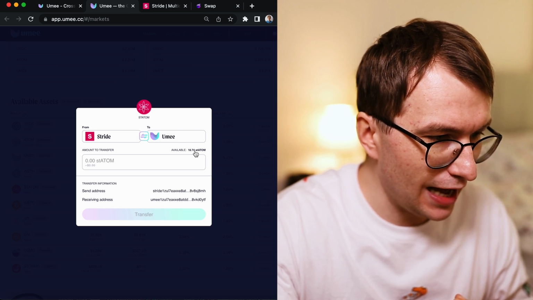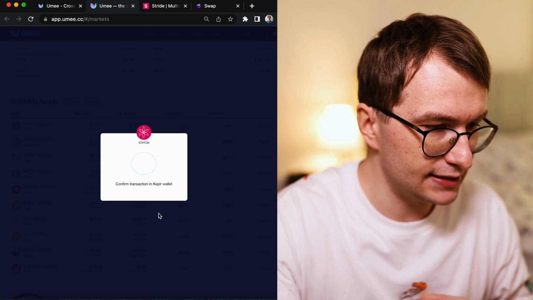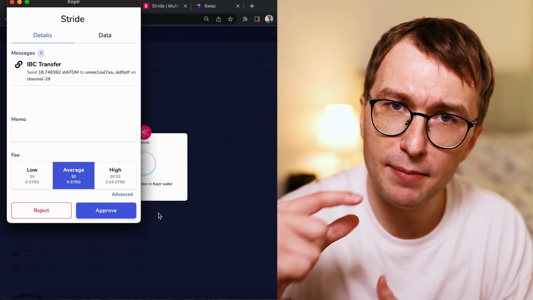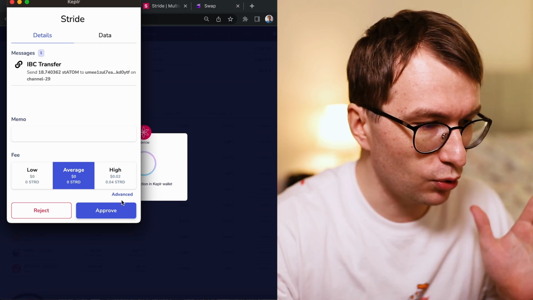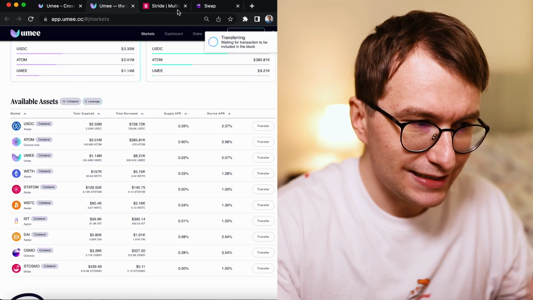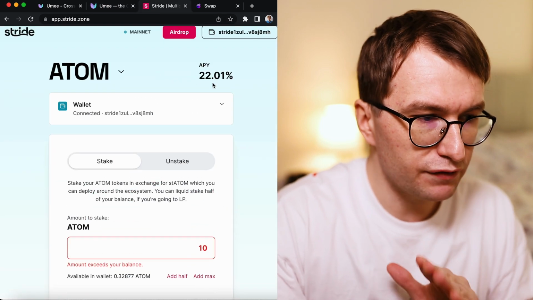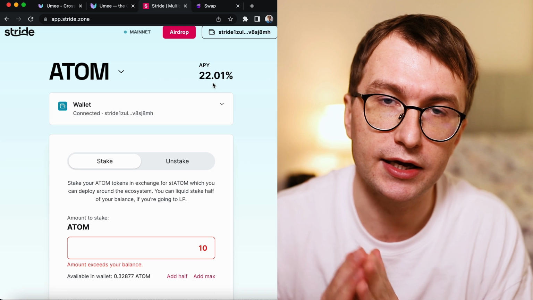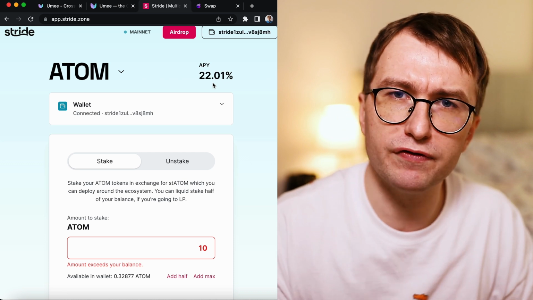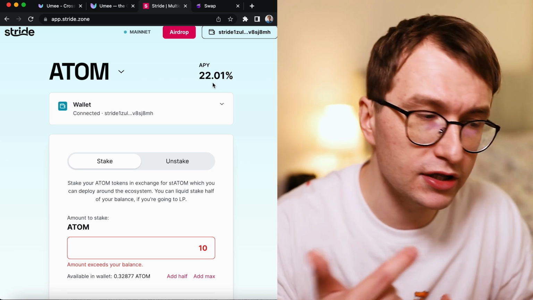And as you can see, I have 18.74 stATOM. We are going to see if I'm able to double this. So once I double this, let's have a look what happens. Stride offers 22% APY. If I would double it, I can go to 45%. Maybe I can even more than double.